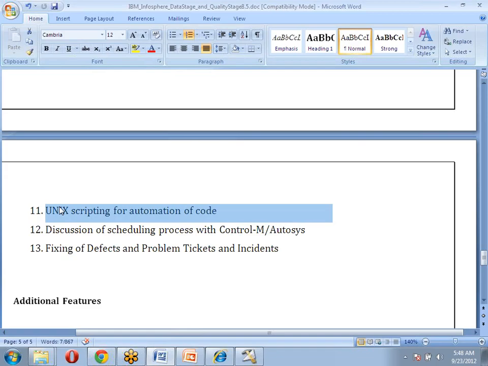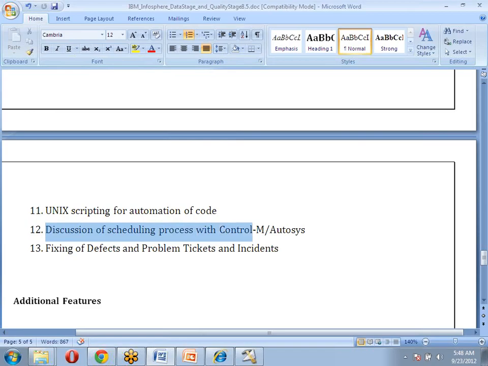How to do this kind of scripting? For example, I want to run my DataStage batch. I'm not going to run every job manually. To run the batch, we are going to write one Unix script. What kind of scripts we are going to write, and what kind of code automation we can provide, those things we are also going to discuss.